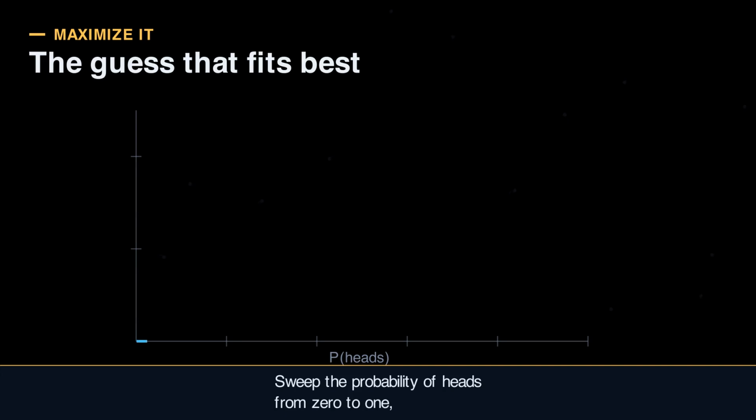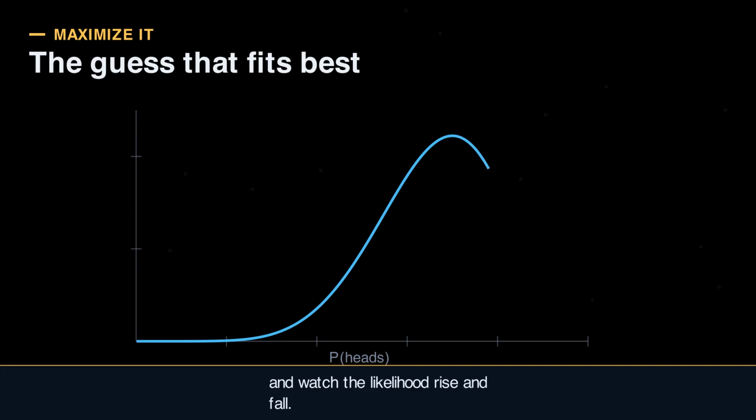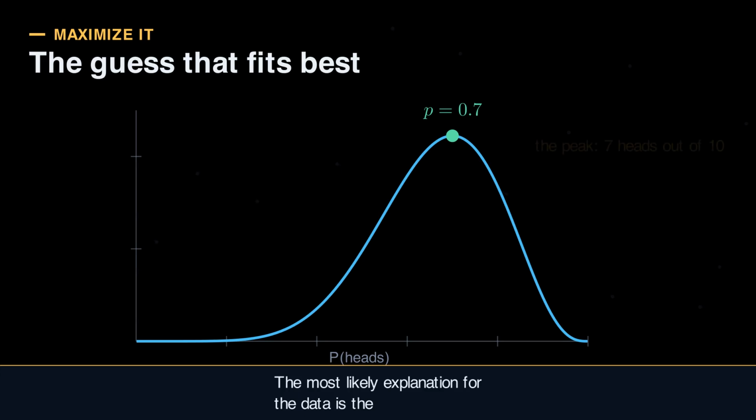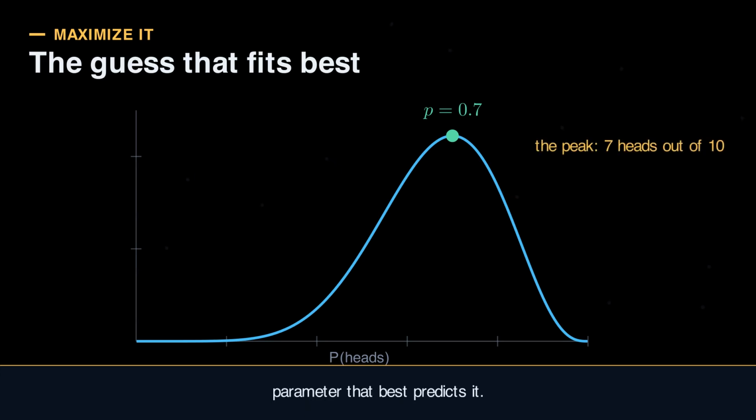Sweep the probability of heads from 0 to 1 and watch the likelihood rise and fall. It peaks, unsurprisingly, at 0.7, 7 heads out of 10. The most likely explanation for the data is the parameter that best predicts it, simple and profound.